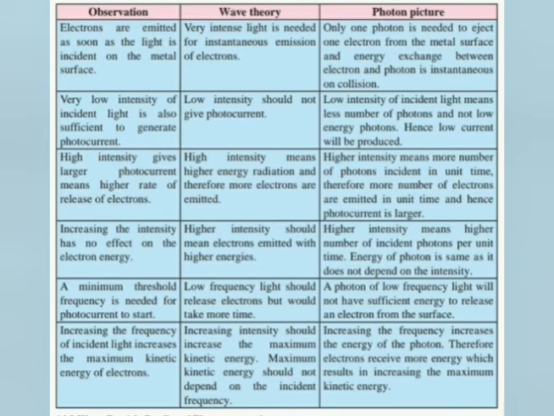So in this way, students, we are getting different observations, and the wave theory of light and photons have different opinions about them. That's why the wave theory of light has failed to explain the photoelectric effect, which the photon and electron theory explains. So the differences you can read and understand. Thank you very much.